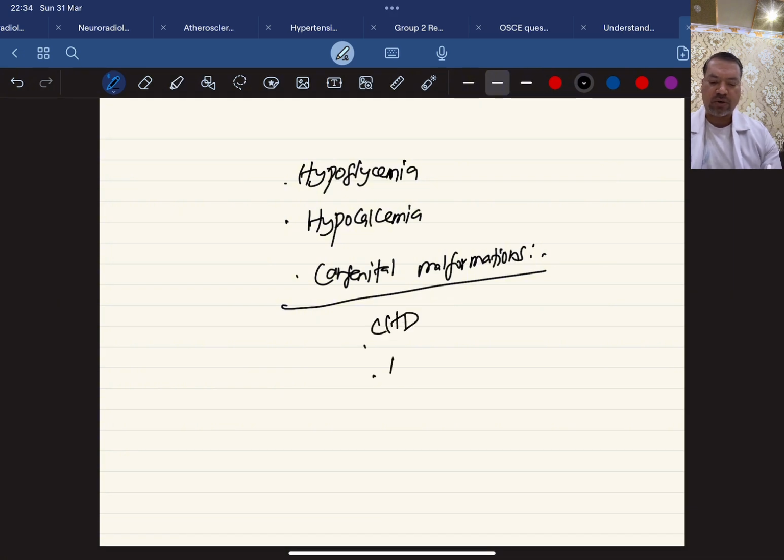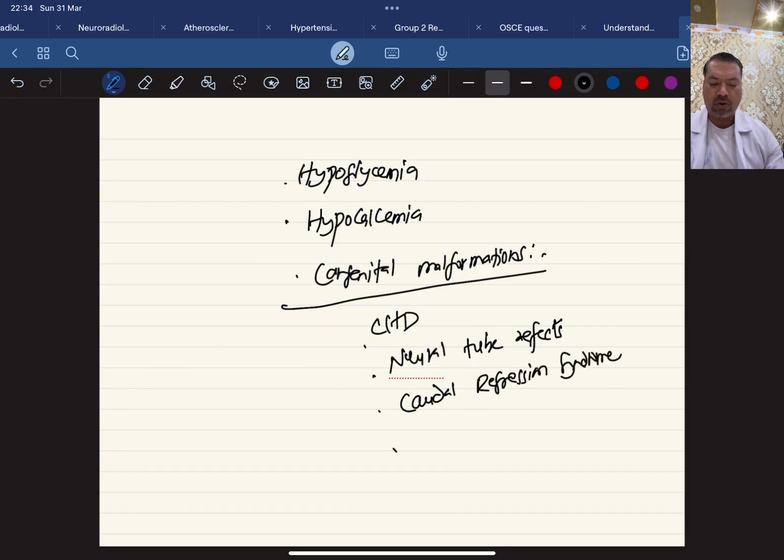Neural tube defects are also common, like spina bifida and even anencephaly. Then some others we call lumbosacral agenesis or caudal regression syndrome, or even microcolon. These are some of the common congenital malformations.